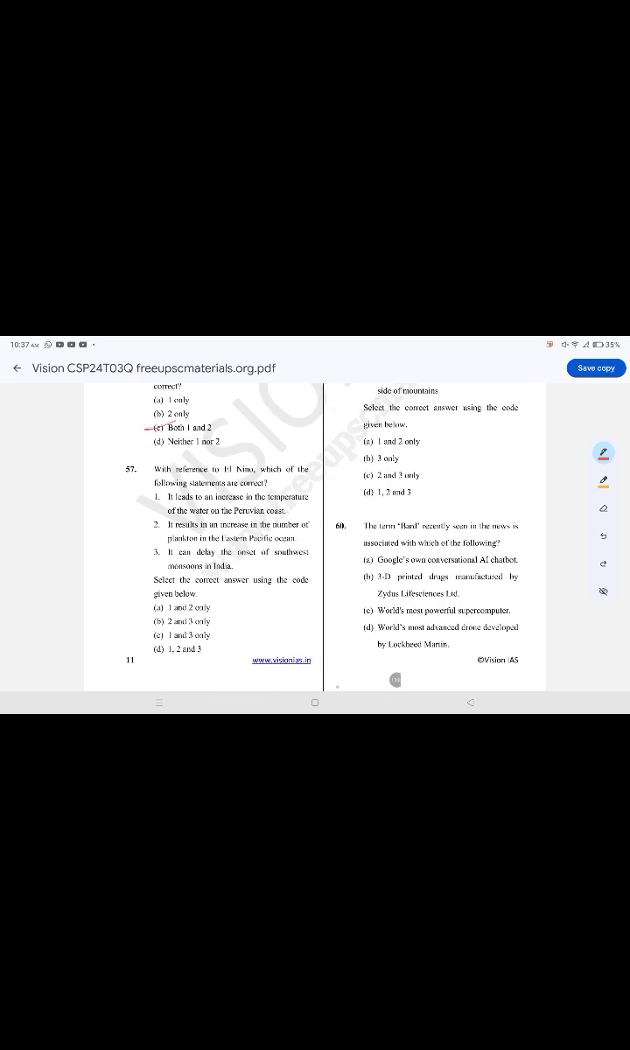With reference to El Nino, which of the following statements are correct? The correct option is option C, 1 and 3. It leads to an increase in the temperature of the water on the Peruvian coast. It can delay the onset of southwest monsoon in India. It results in an increase in the number of plankton in the eastern Pacific Ocean.